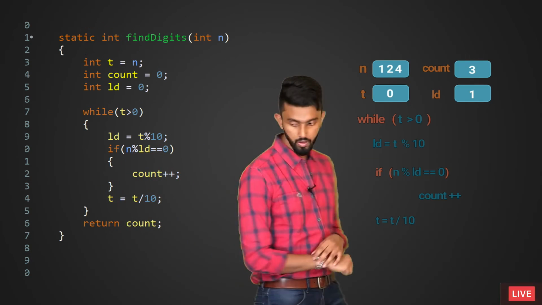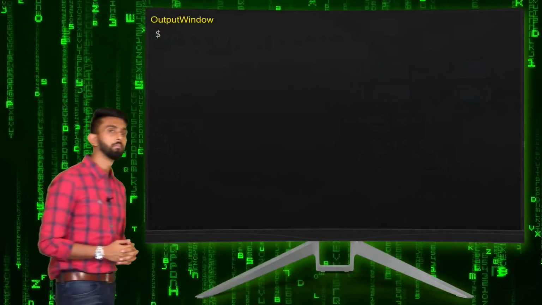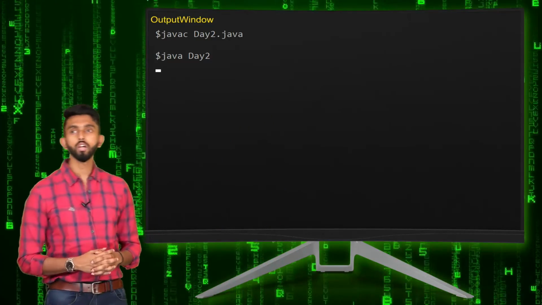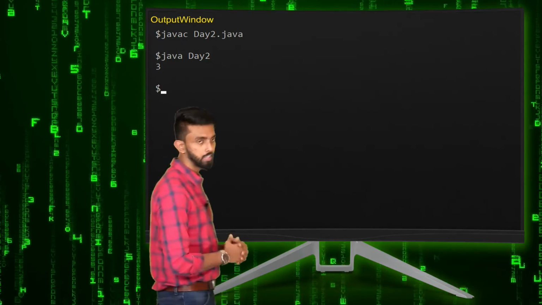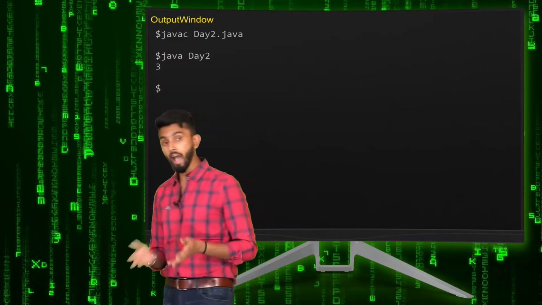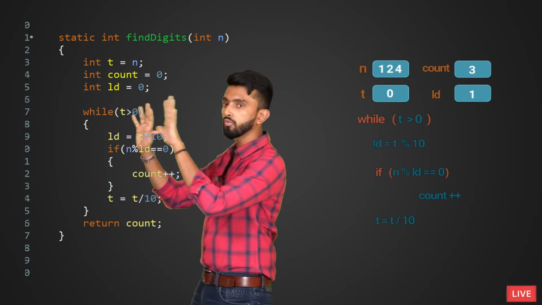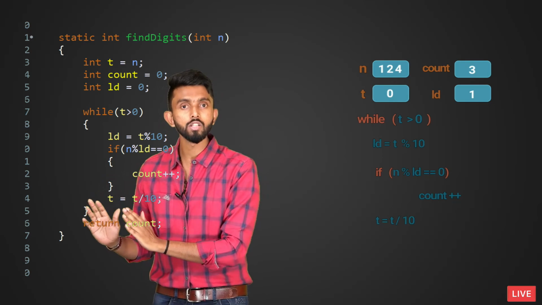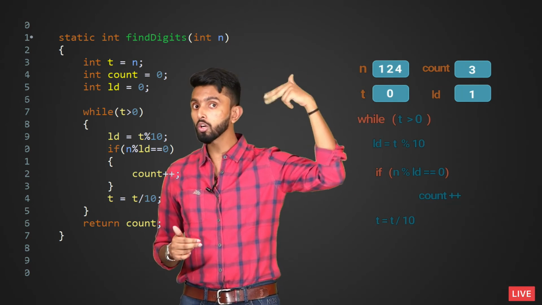So now if I go back, I compile it, no issues, I will execute it, 3. Perfect, we got the answer. Will it work? Let's go to HackerRank and check, because HackerRank will give me all kinds of inputs. And always remember, the code you write must be able to give the right result for all values of n. Let's see whether we have thought about all conditions.